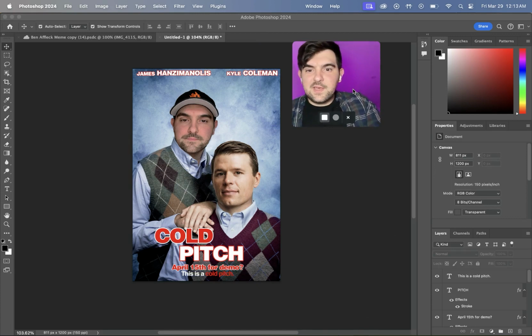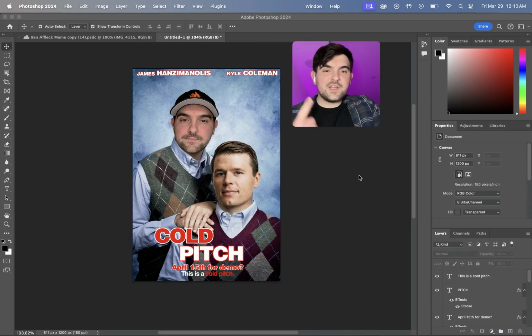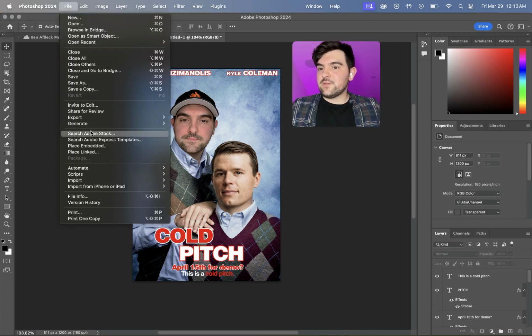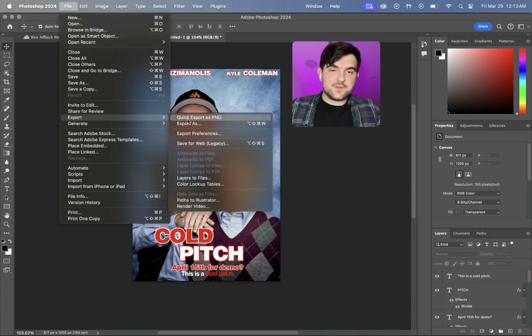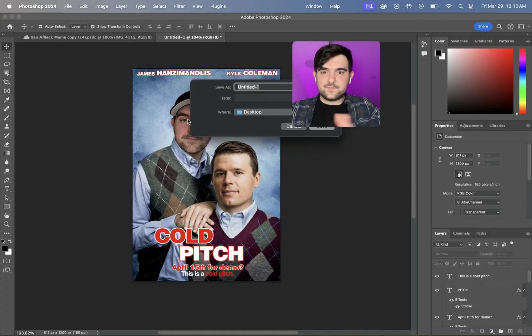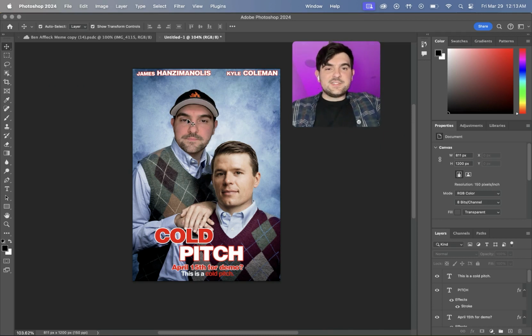There you go. And that seems like a lot of work. It's only a lot of work the first time. The second time it's easier because you have everything done, and the only thing you're going to need to switch is the head. It's really just the one head. It's your prospect's head, and the name. Everything else stays the same. And so there you go. There you have it. You go to File, Export, and then quick export as PNG, and just save it right on your desktop. And then you can send it to your prospect.